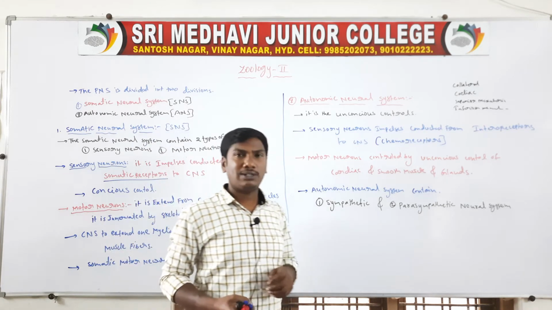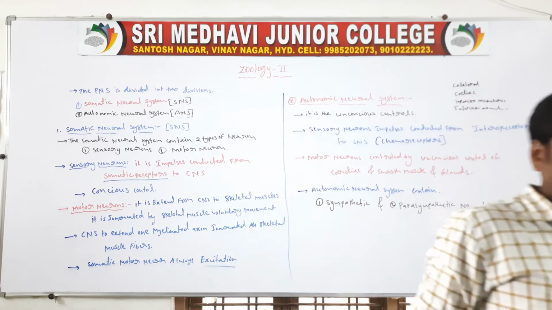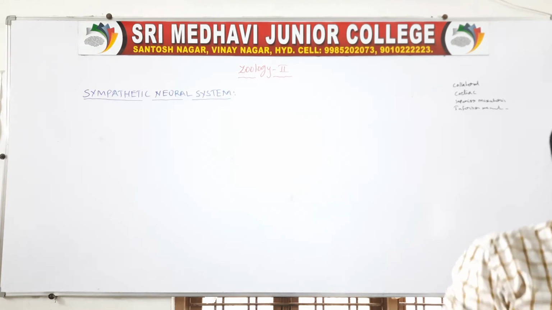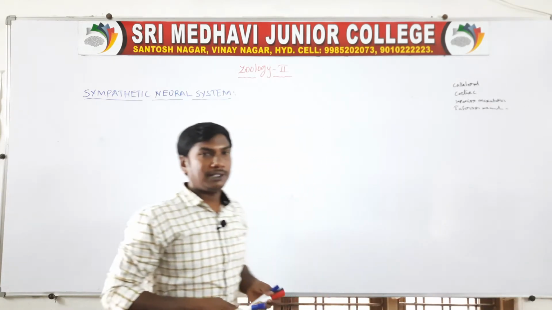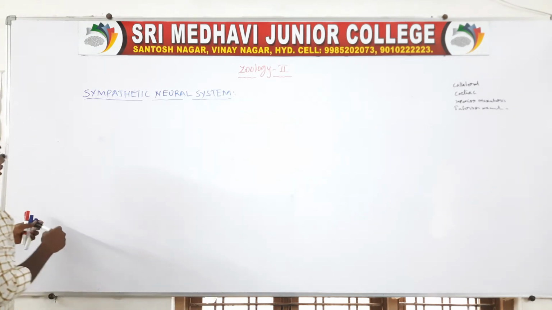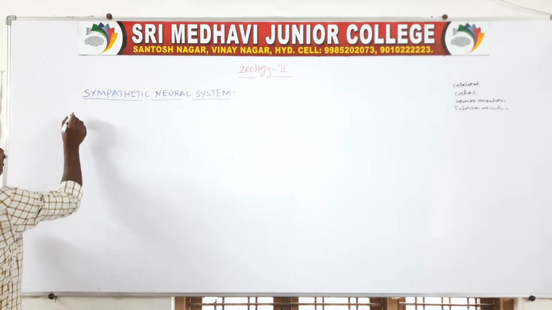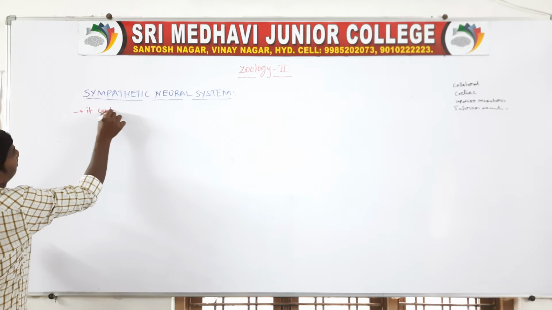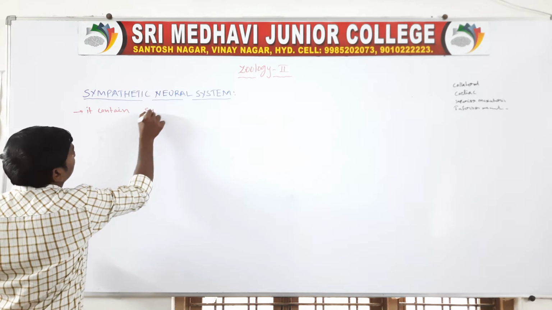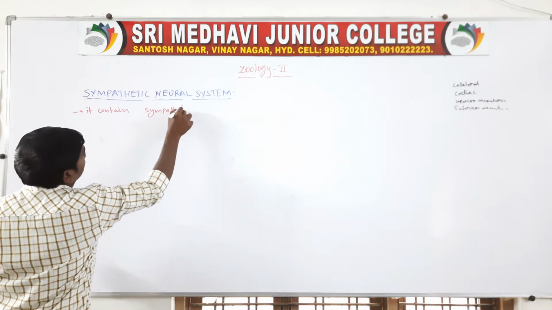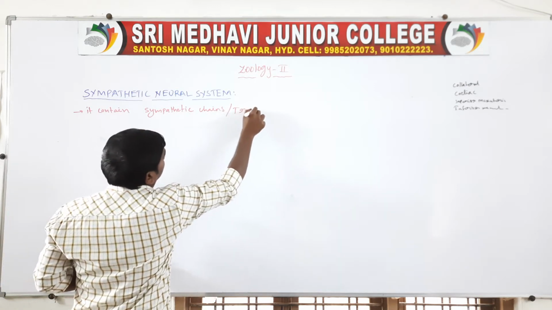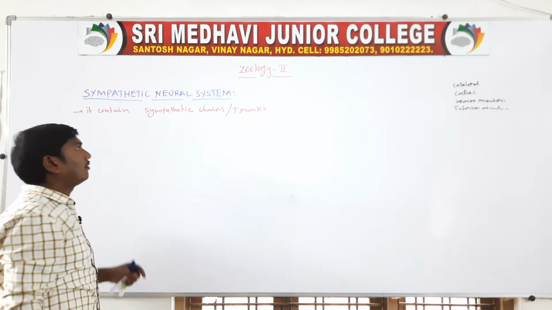Next one, the sympathetic neural system. It contains sympathetic chains or trunks. Sympathetic chains or trunks.